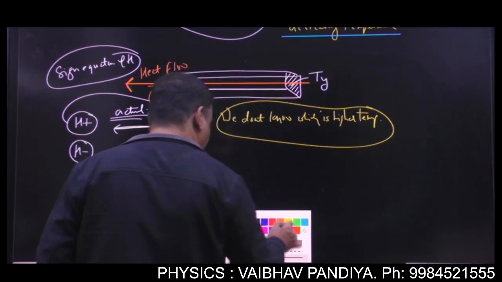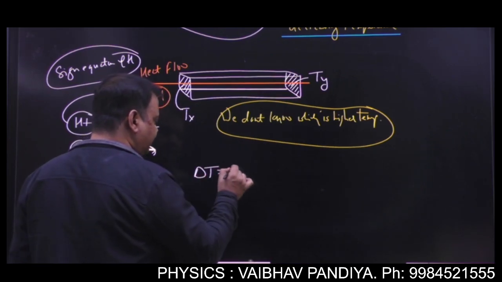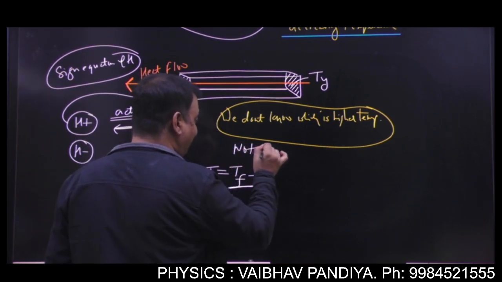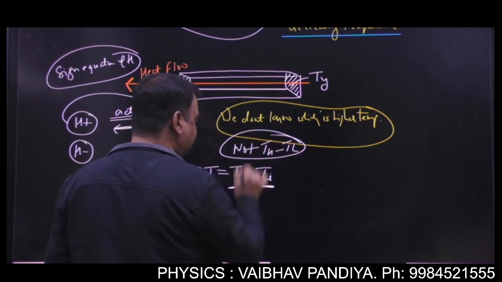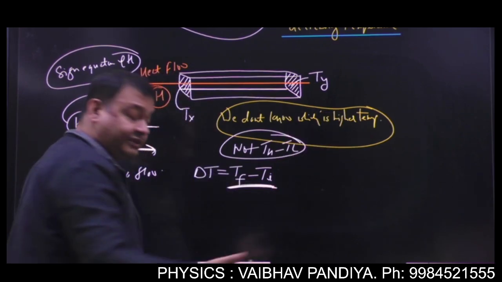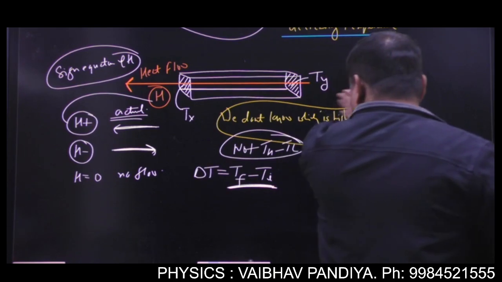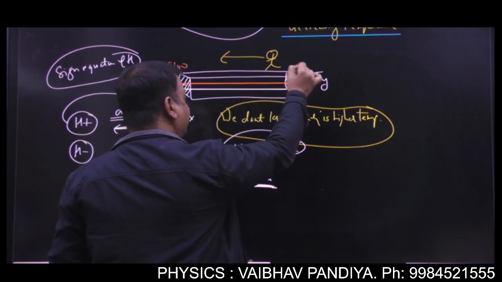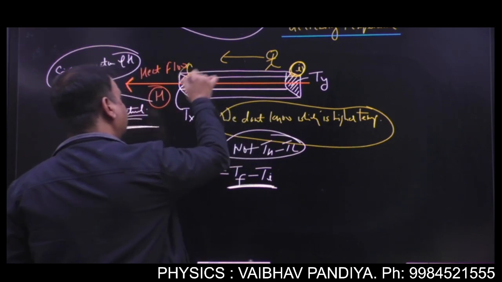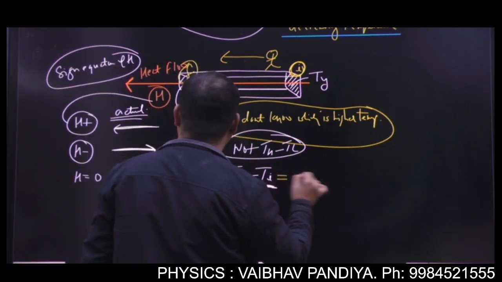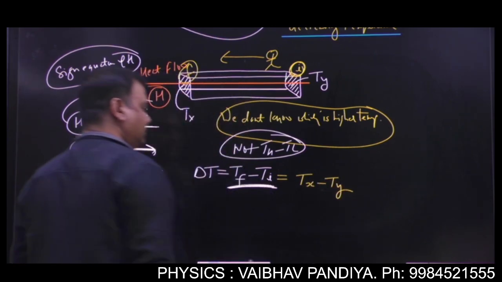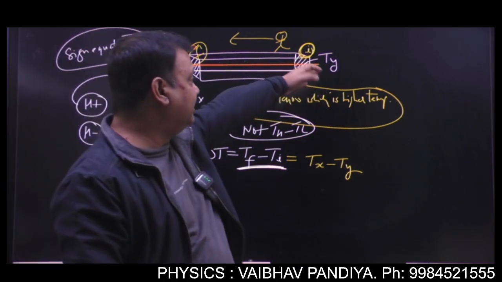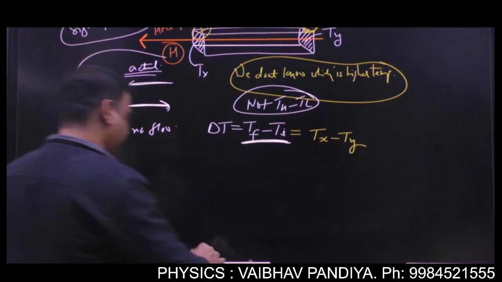Number 2. Delta T in the sign equation will be taken as final temperature minus initial temperature. Mind it, not higher minus lower, rather final minus initial. And how do you decide final and initial? You are moving towards the left side, so this will be your initial point. This is the initial temperature, this is the final temperature. So in this figure you will get Tx minus Ty. Had you been going towards the right, then this would be the initial and that would be final, so your delta T would have been Ty minus Tx.